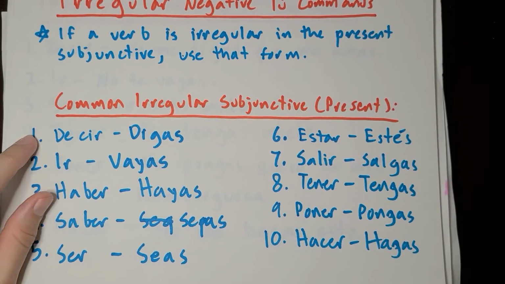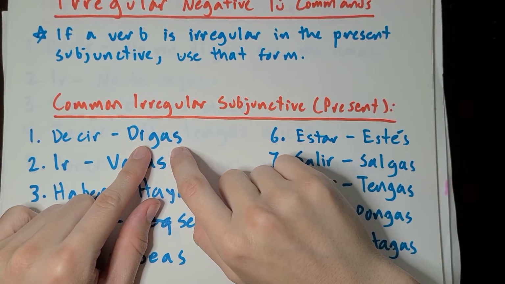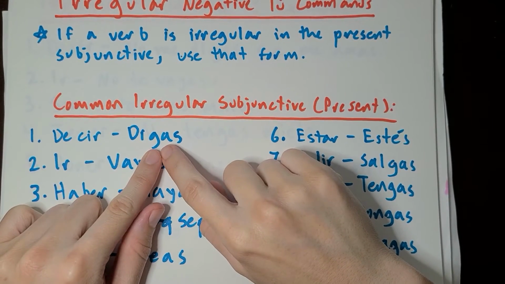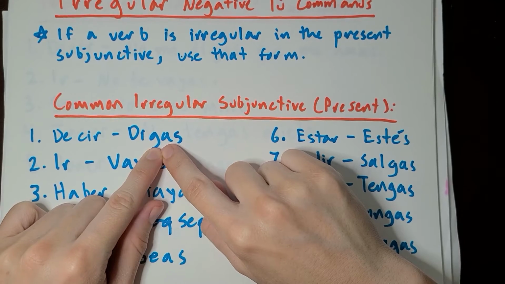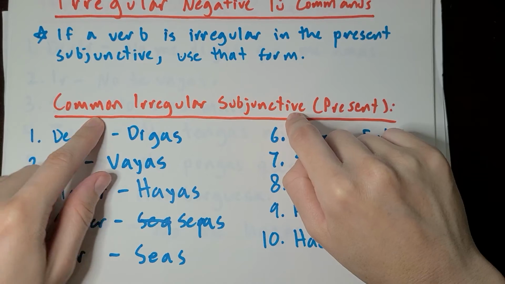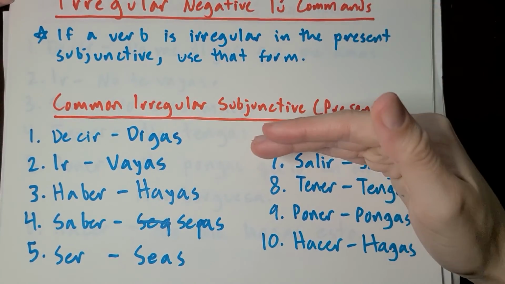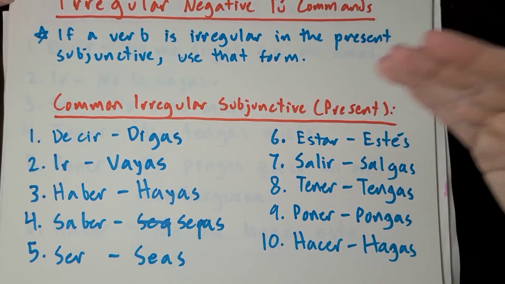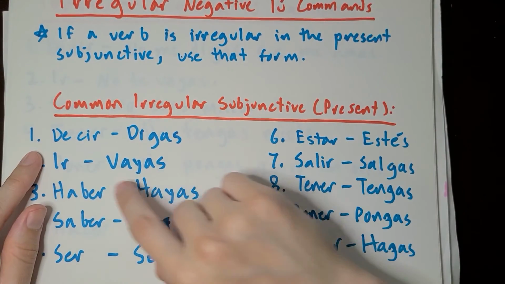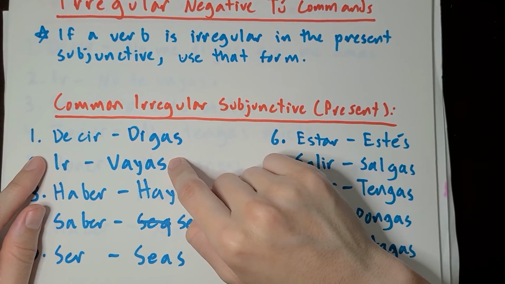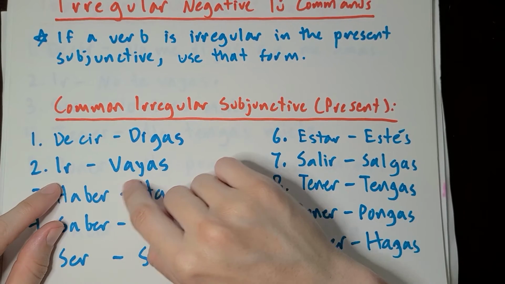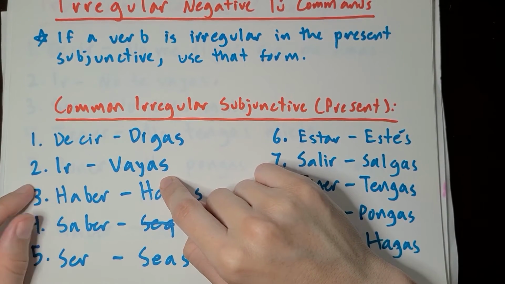Okay, so first, also I have put these conjugated in the second person since this is what you're going to need for this lesson on how to make negative tú commands. But obviously, since these have irregular subjunctive forms, there's a whole list of like yo, tú, él, ustedes, nosotros. But here I've just put the second person. So decir becomes digas. Decir means to say, digas. Ir becomes vayas. Ir means to go.